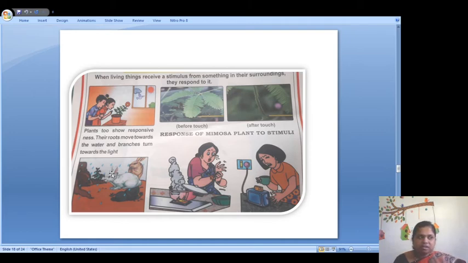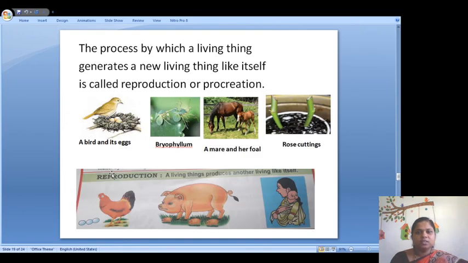Similarly, when it is raining outside, a rabbit is searching for his house, so he is running away. Why is it running away? Because they all give a response to the stimulus, and responsiveness to stimuli is an important characteristic in living things. Similarly, reproduction is also an important characteristic in living things. Reproduction takes place in living things.